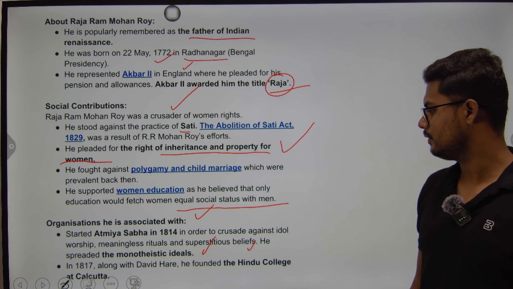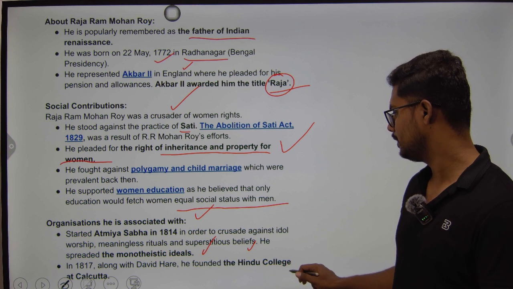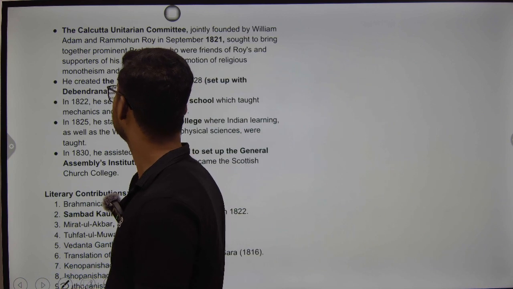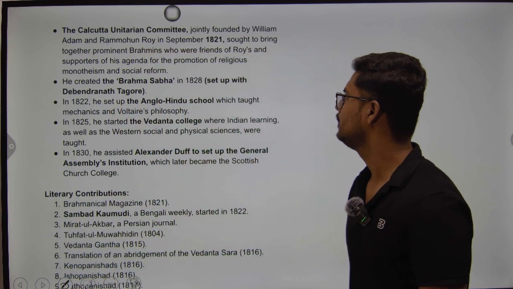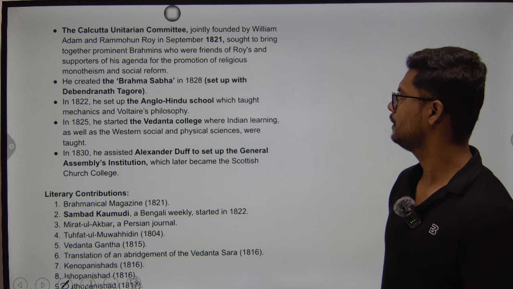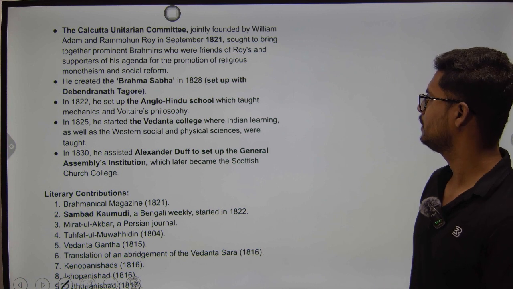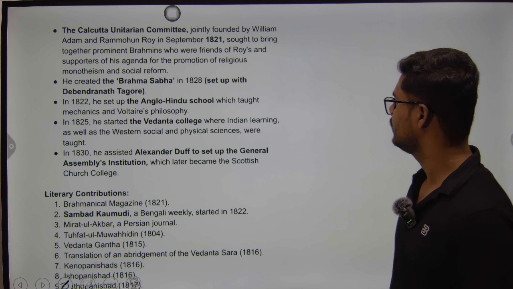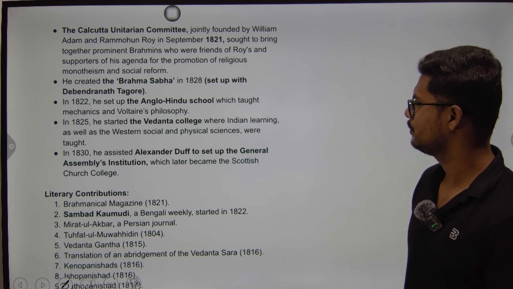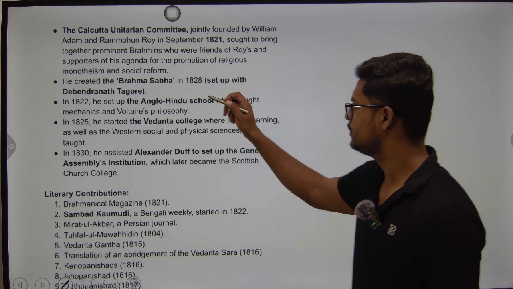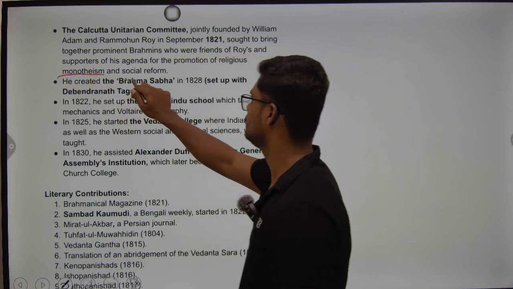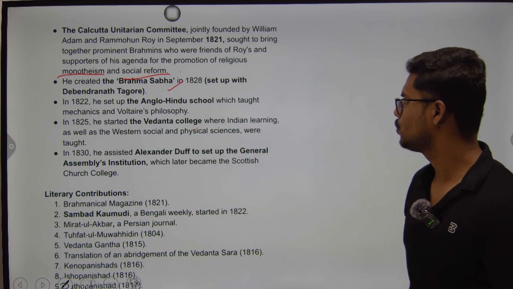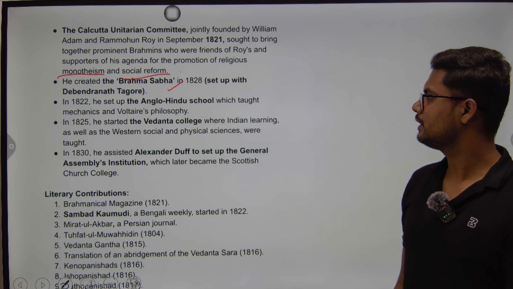And also in 1817, along with David Hare, he founded the Hindu College at Calcutta. Right. Next, the Calcutta Unitarian Committee, jointly founded by William Adam and Raja Ram Mohan Roy in September 1821, sought to bring together prominent Brahmins who were friends of Roy's and supporters of his agenda for the promotion of religious, remember this, monotheism and social reform. He also created the Brahmo Sabha in the year 1828 with the help of Debendranath Tagore.